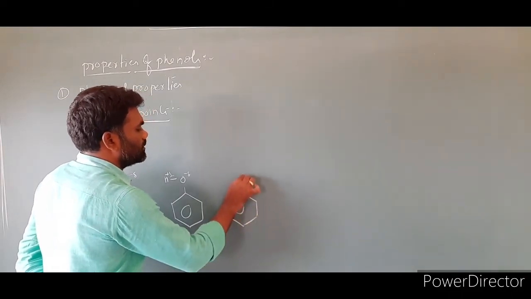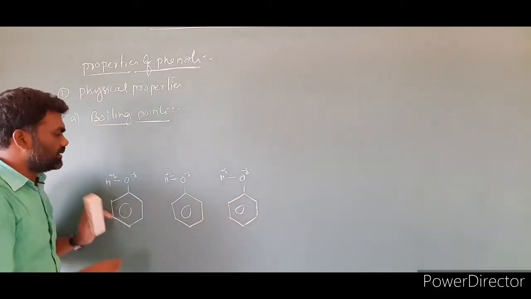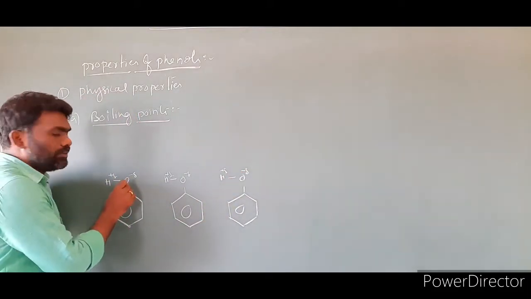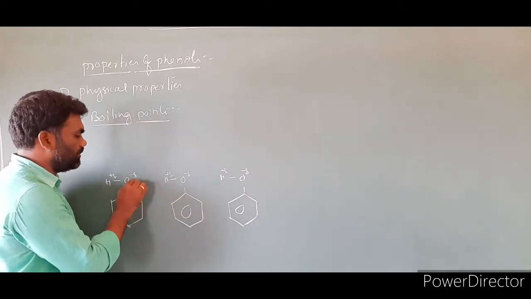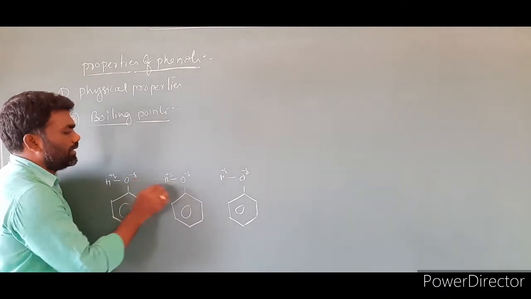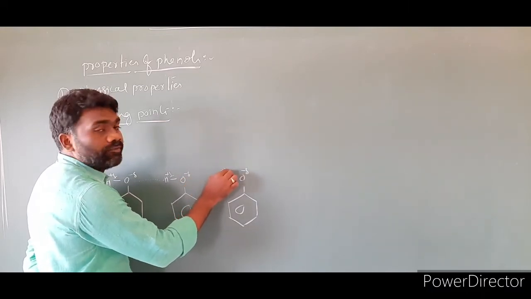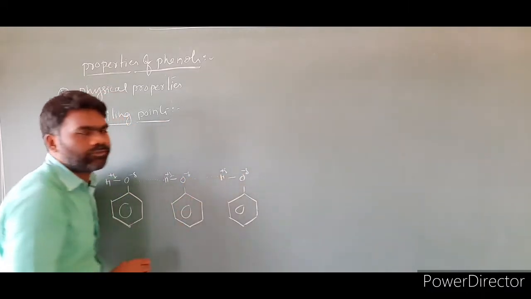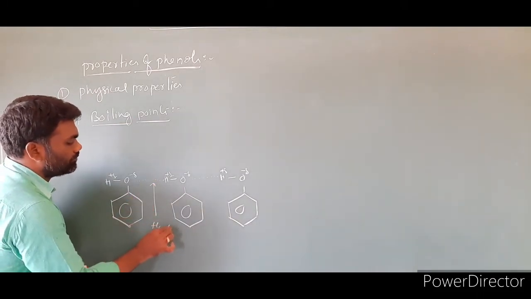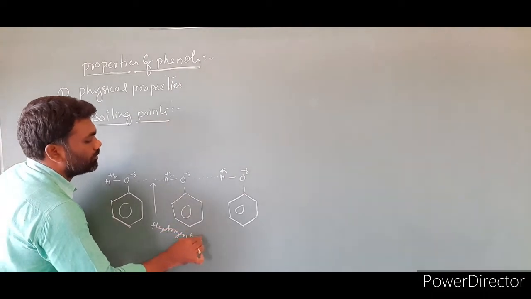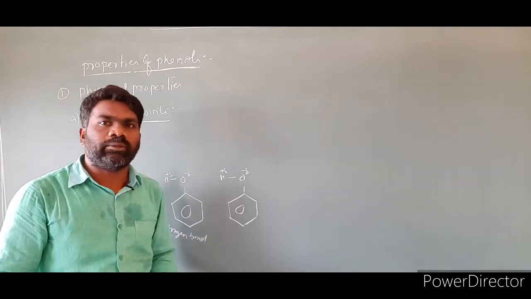I'm taking another molecule like this. All these are phenol molecules, OH, partially positive, partially negative. So the oxygen of one molecule forms hydrogen bonds with the hydrogen atom of another molecule. This is the hydrogen bond, between the partially negative oxygen of one molecule and the partially positive hydrogen of another molecule. Due to the presence of hydrogen bonding in phenols, they have higher boiling points.